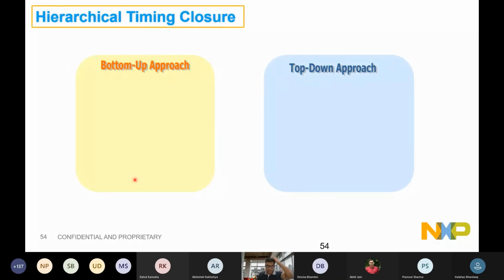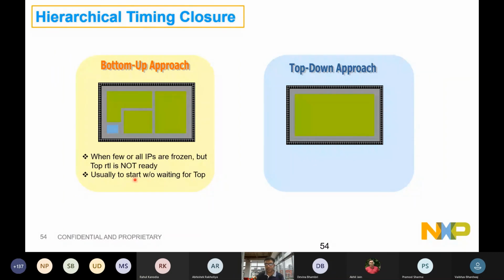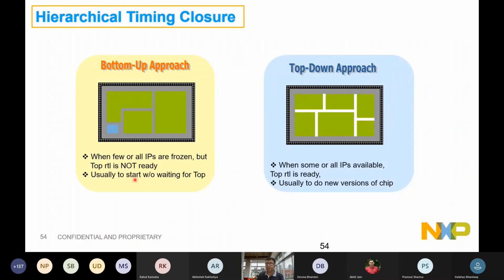Okay, so a quick summary on hierarchical timing closure. Assume that you have a big SoC. All these small blocks of the SoC will be implemented independently and then stitched together to form the SoC. That's what we call the bottom up approach. In top down, I have full clarity on my top level timing, but because of capacity issues, I divide the design into multiple pieces, implement them individually, and then later link them to have a flat sign off.